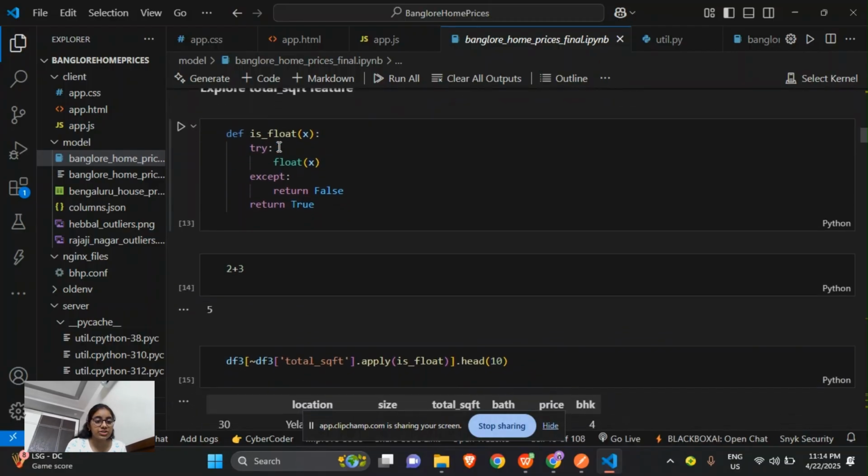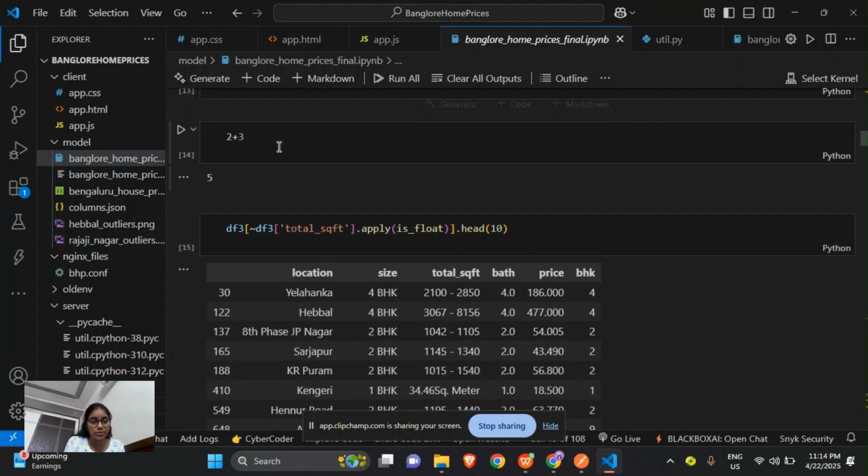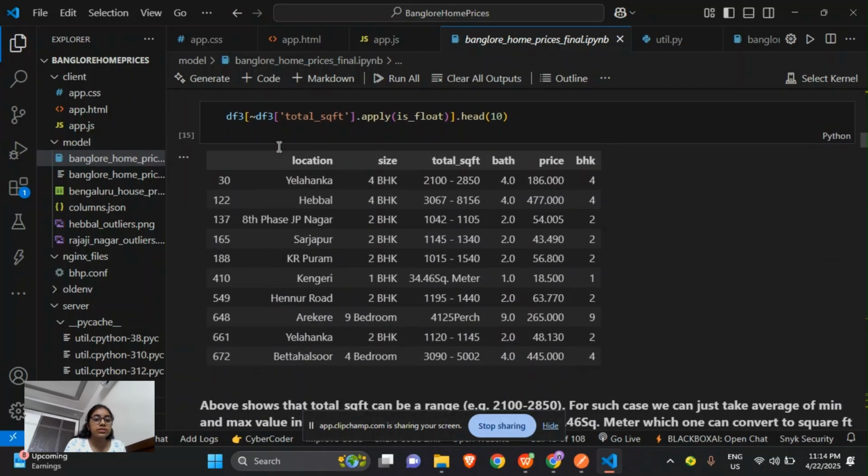So we will first define an is-float function that checks whether the value of x can be converted to float or not. Try attempts to convert x to float using float of x, and except handles the case where the conversion fails. We created this because total square feet must be a valid number, and it is very much needed to predict the house prices. So we will define this, and then check if the conversion to float is working or not.